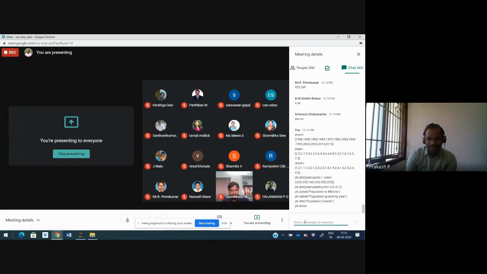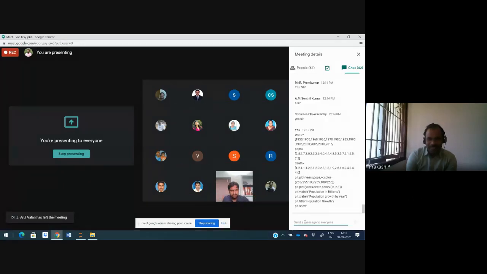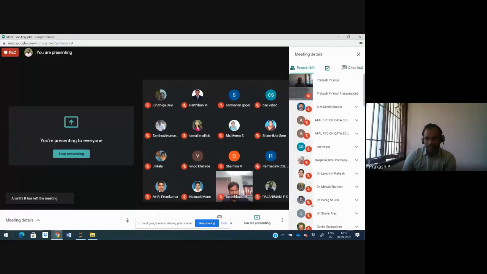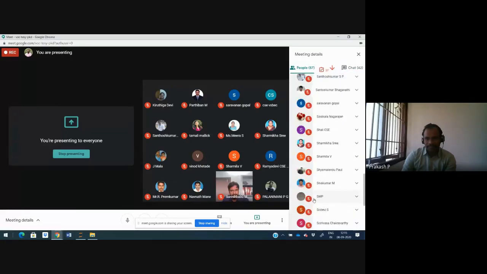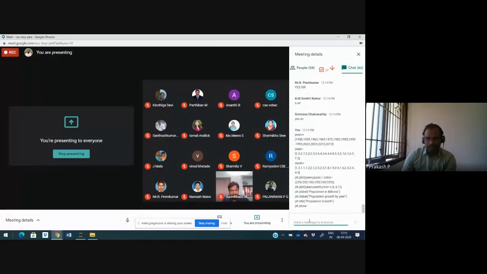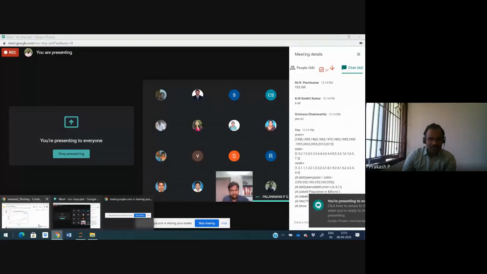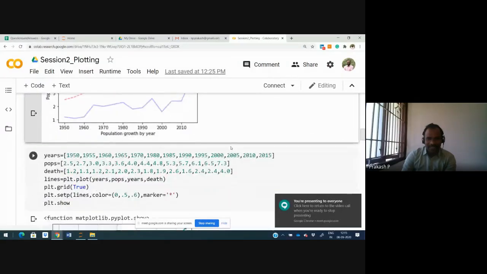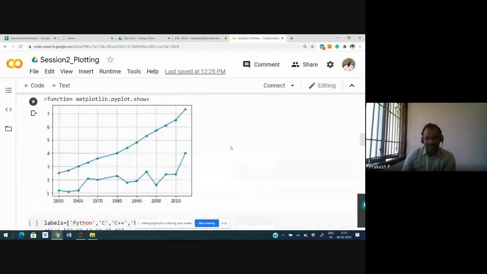Can you please copy paste your graph into the chat box? Is it possible? Not possible, sir. Okay. Fine. Once you get experience, then no problem. So you may get the line to be either in a dot or star like this.